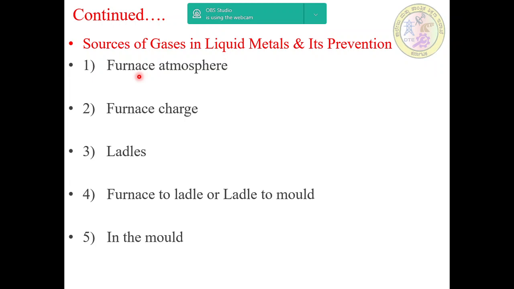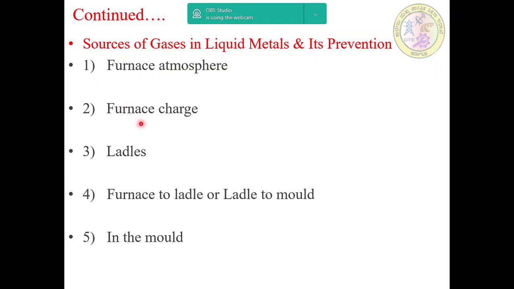The amount of gas absorption depends on the conditions and the type of melting furnace. Maintaining a clean and dry atmosphere inside the furnace and furnace walls helps in reducing gas absorption.